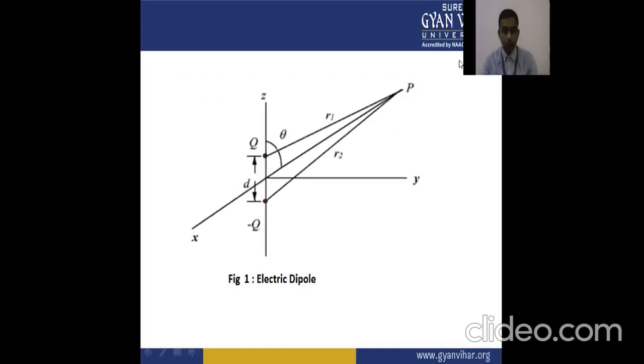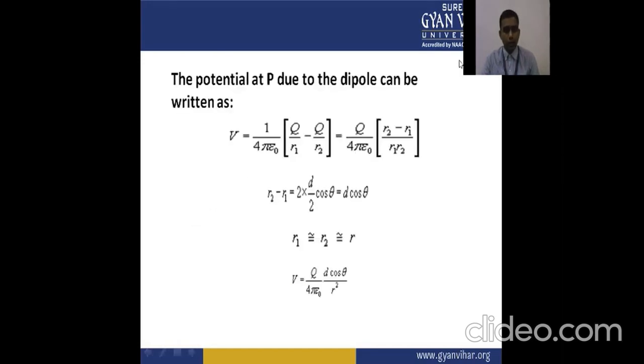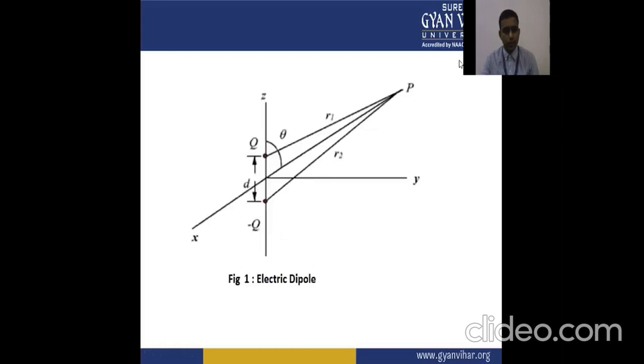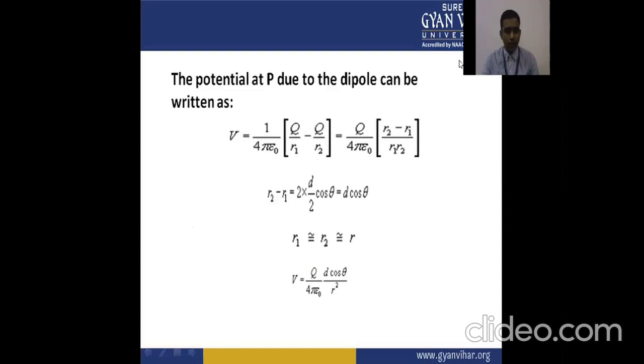So we are able to calculate the point P and R2 minus R1, which is given by 2 times d cos theta upon 2. So R1 is nearly equal to R2, which is equal to R.